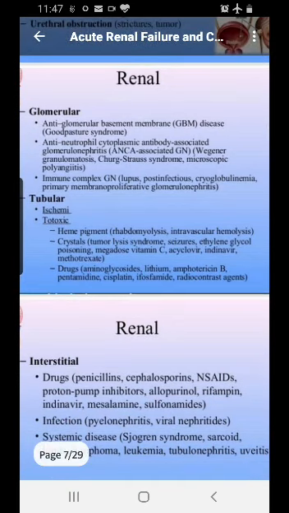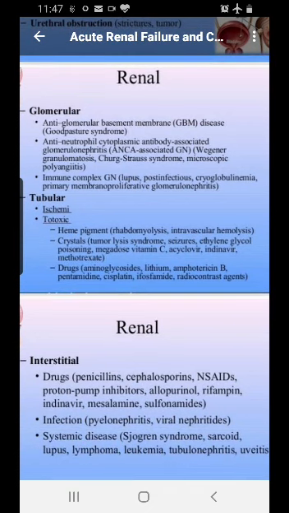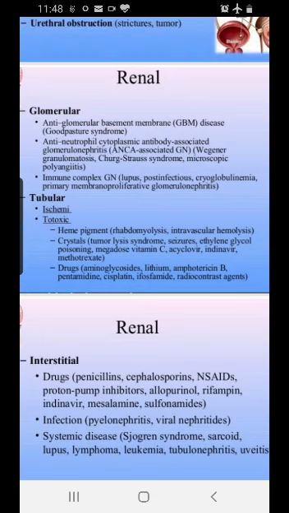And sometimes the antigen-antibody complexes are formed in the circulation itself. There is some antigen inside the circulation in the blood, let's say some bacteria, and antibody is formed against it. So antigen-antibody is already formed in the circulation. Now they will go and get deposited inside the glomerular wall basement membrane. As a result, there is injury to the kidney. This is very common in post-infectious glomerulonephritis. Then we have cryoglobulinemia, or primary membranous glomerulonephritis, or lupus. Lupus is SLE, which is a very common cause of kidney damage.